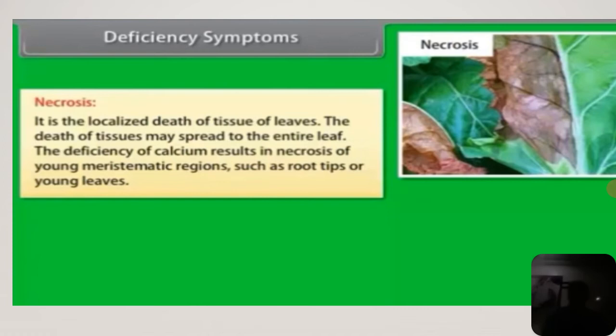The deficiency of calcium results in necrosis of young meristematic regions such as root tips or young leaves. So see here, a macronutrient like calcium, its deficiency results in a necrotic appearance of the leaves. The entire leaf may turn reddish in color. Not only calcium, we also just discussed the important role of the micronutrients.